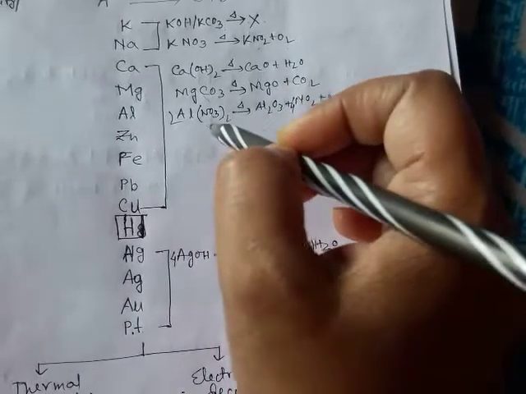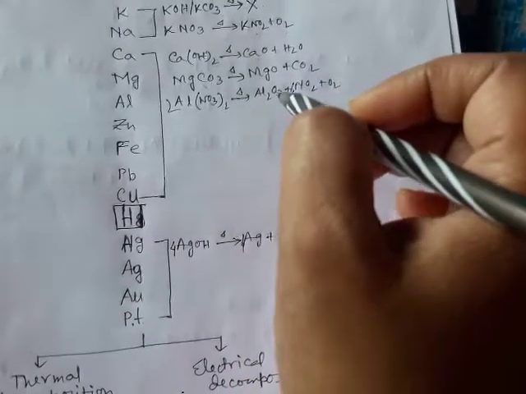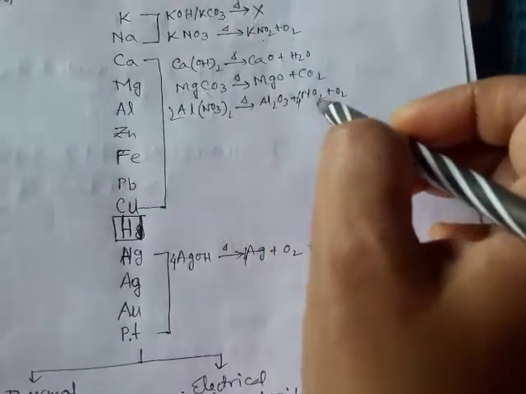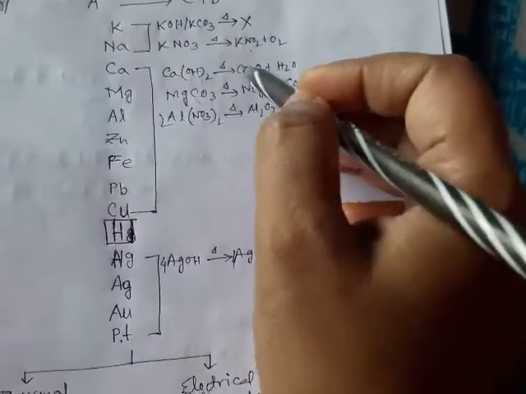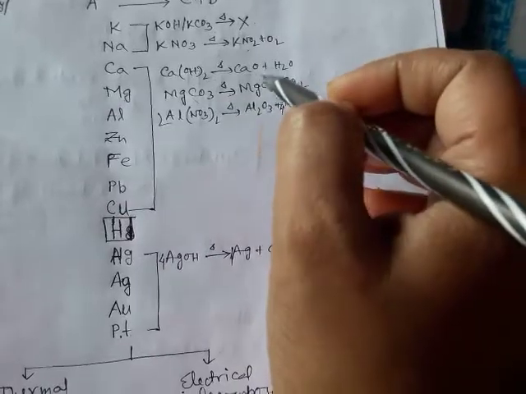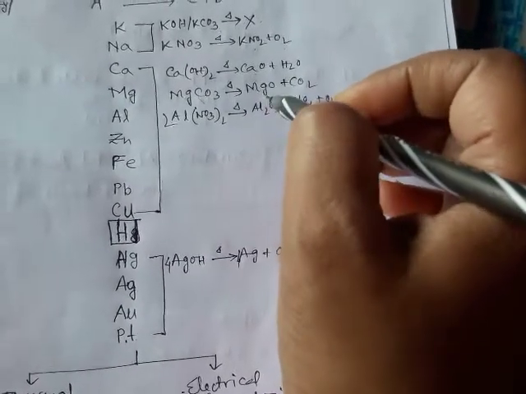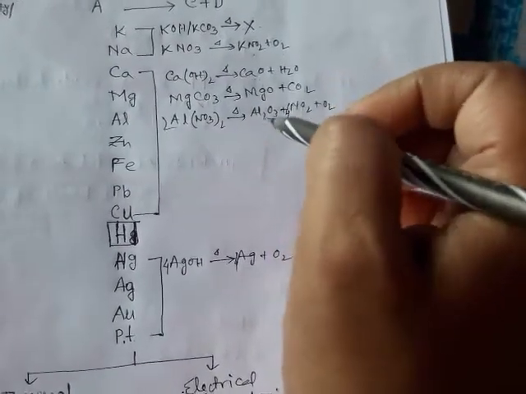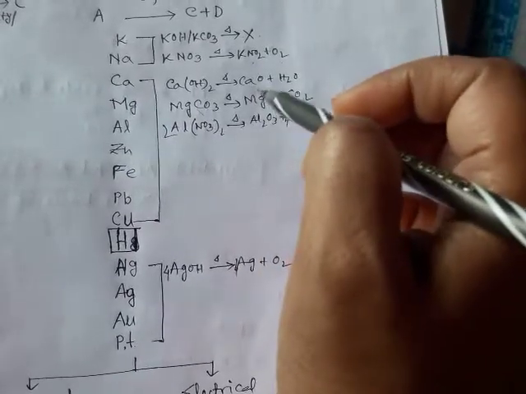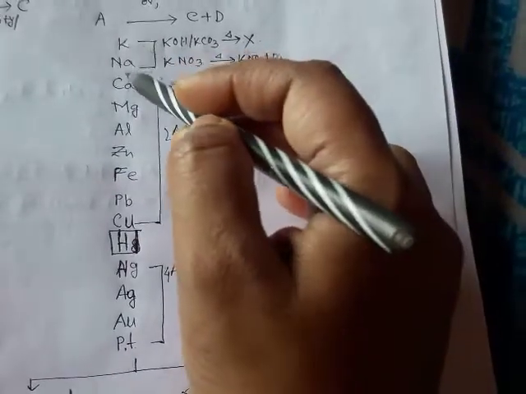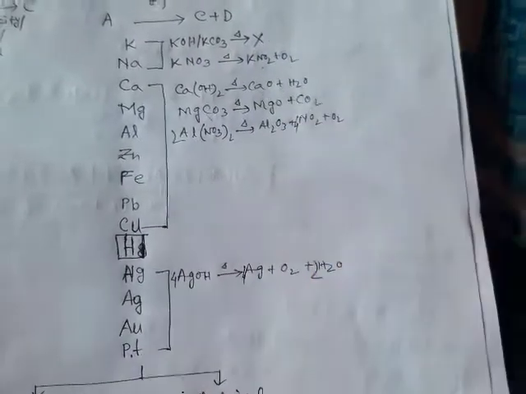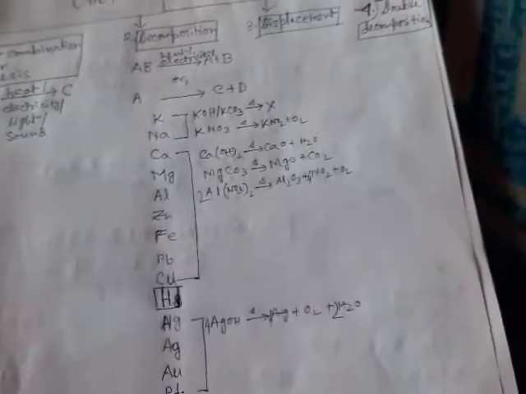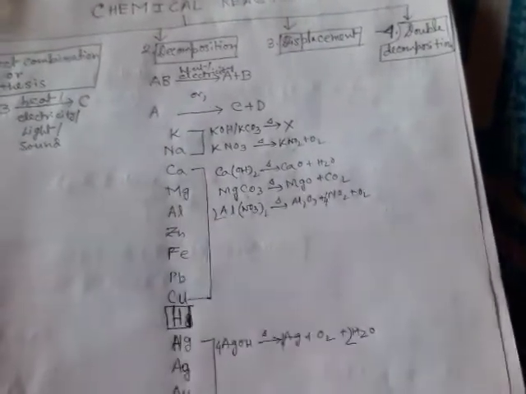When their nitrates are heated, you get the corresponding metal oxide, nitrogen dioxide and oxygen. So you can see that in all the cases you are getting the metal oxide. Their reactivity is slightly less than potassium or sodium, so they can get decomposed to their corresponding oxides.